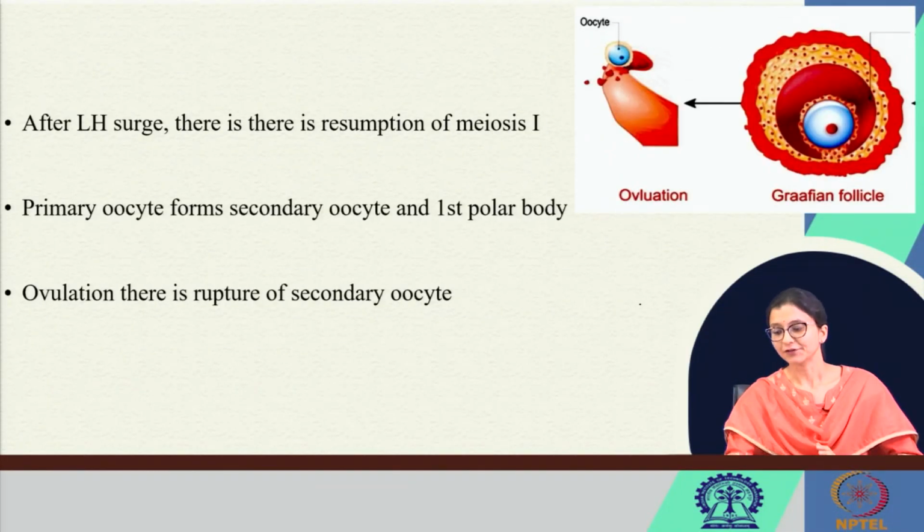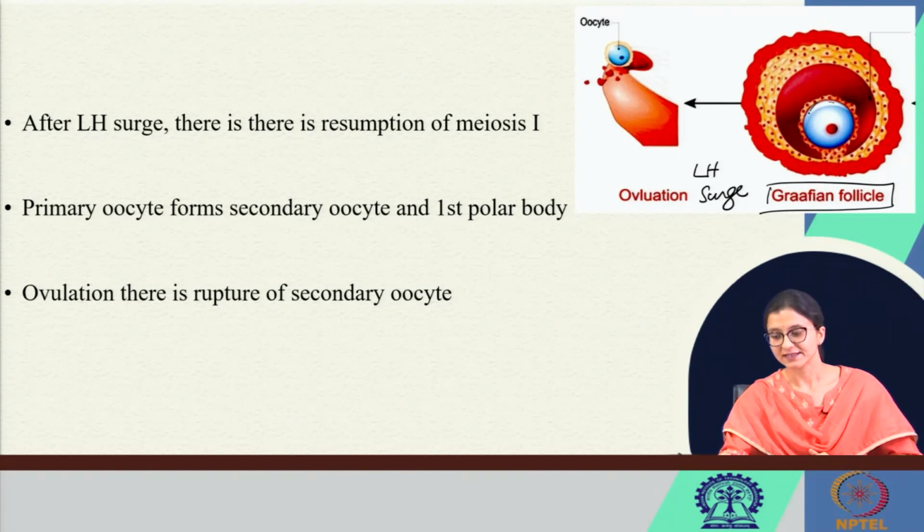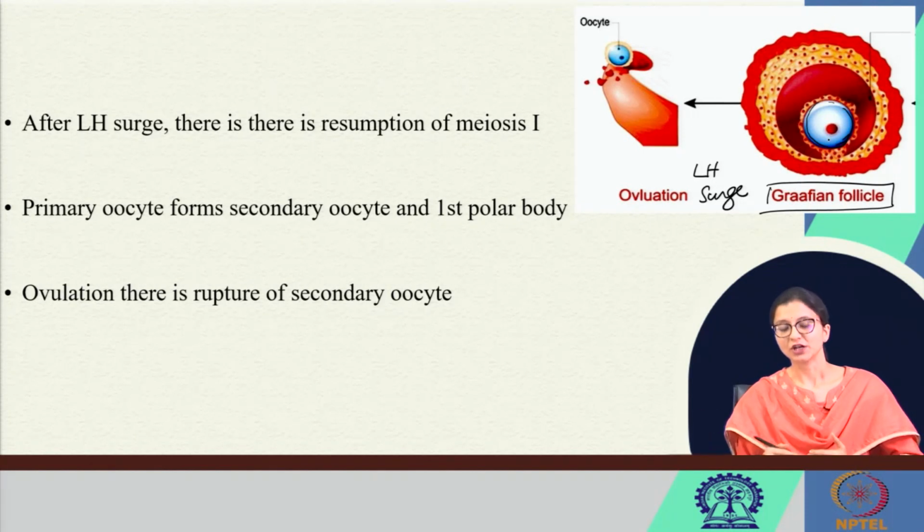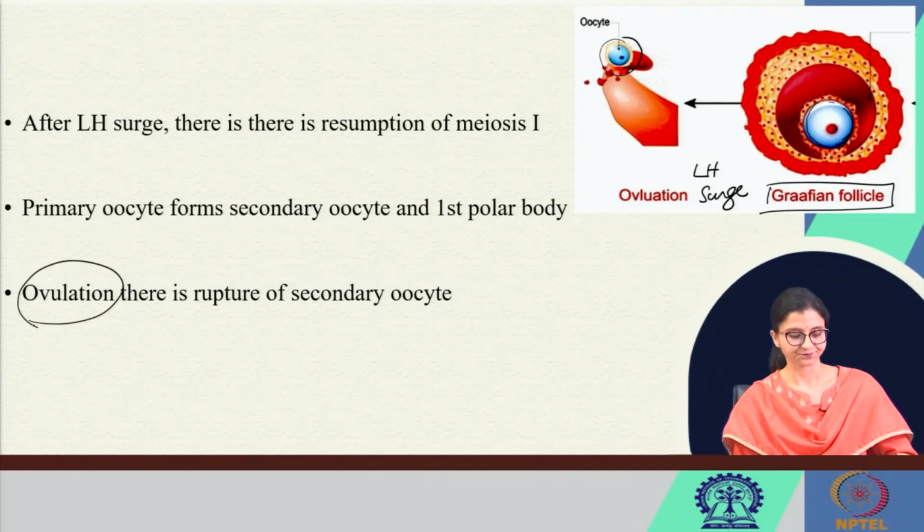So, this Graafian follicle with LH surge, till then this is the primary oocyte. After the LH surge, there will be resumption of meiosis I, the arrest will go away, and it will form the secondary oocyte and the first polar body. This secondary oocyte is getting dislodged, or it will rupture into the peritoneal cavity during the process of ovulation.